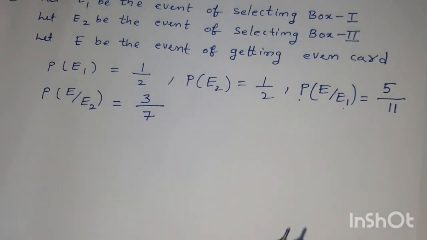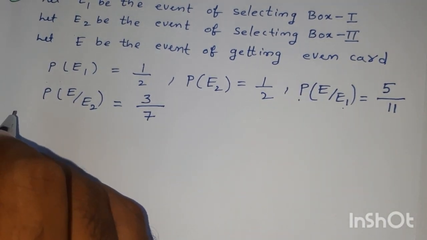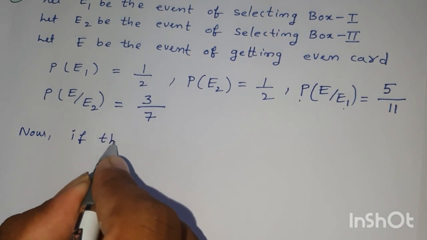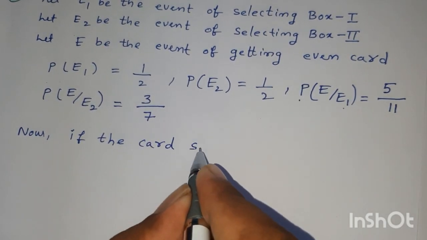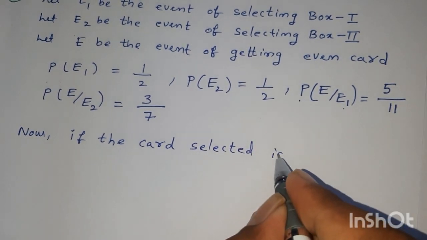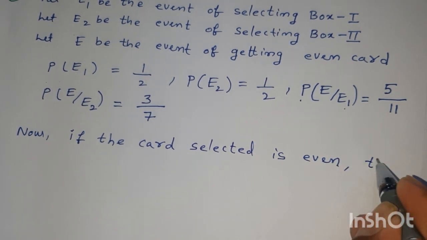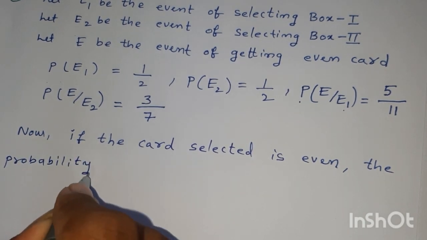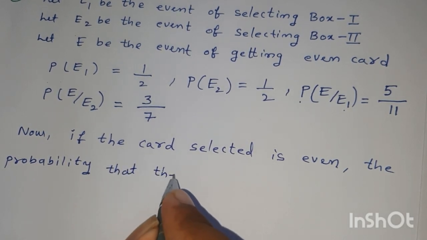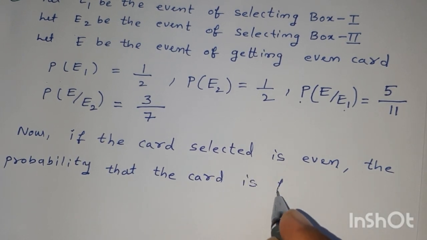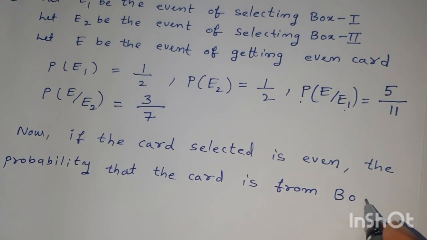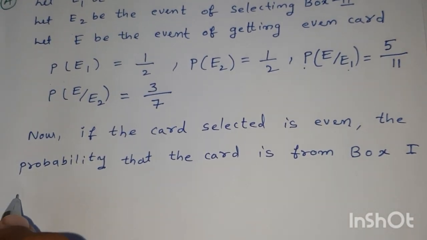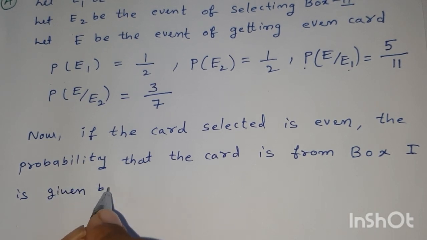Now, if the card selected is even, the probability that the card is from box 1 is given by Bayes theorem.